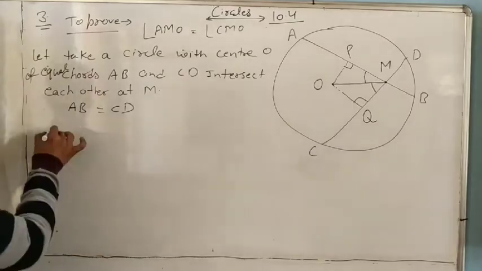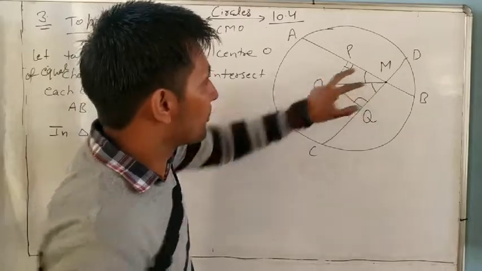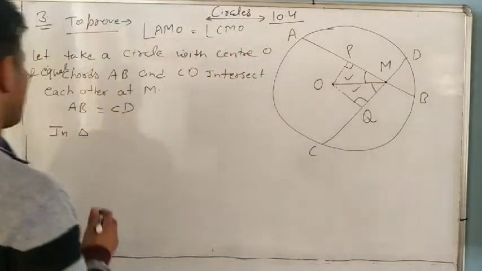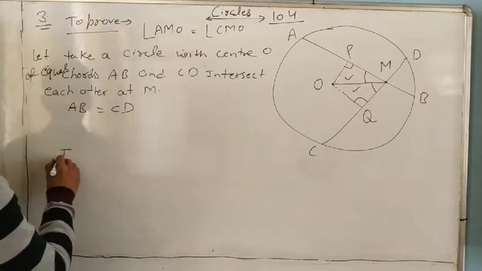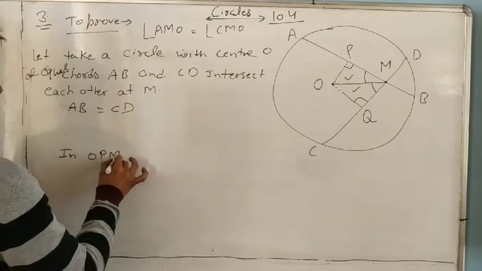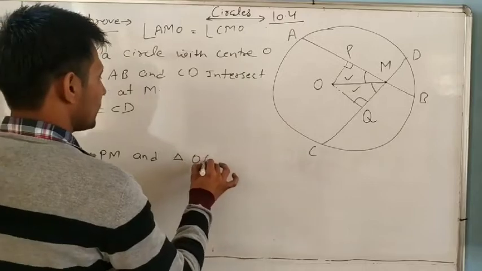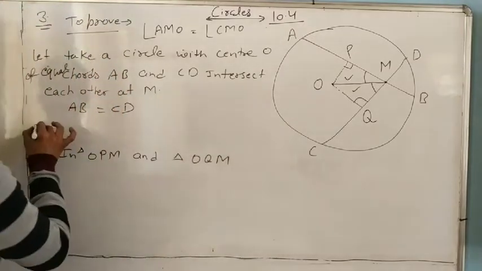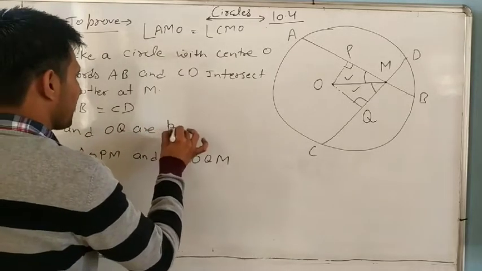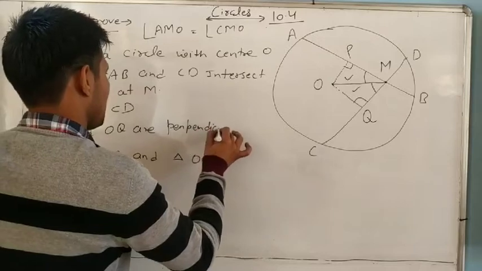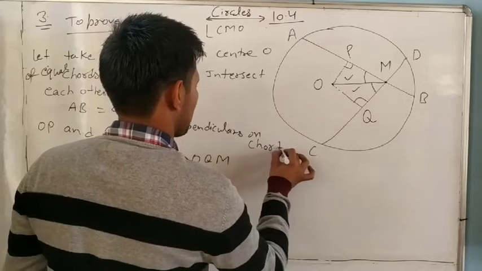Now look at the triangles. We want to prove this angle equal to this one. It means we will prove that these two triangles are congruent. So in triangle OPM and triangle OQM, OP and OQ are perpendiculars on the chords.